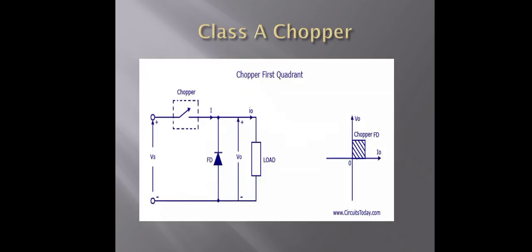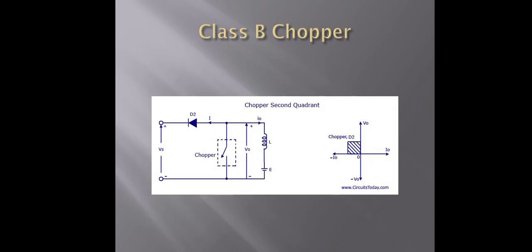This is the class A chopper with freewheeling diode: input voltage, input current, output current and output voltage waveforms. The class A chopper is a step down chopper in which power always flows from the source to the load. It is used to control the speed of DC motors, and the output current equations of step down choppers with RL load can be used in the study of the performance of class A choppers.